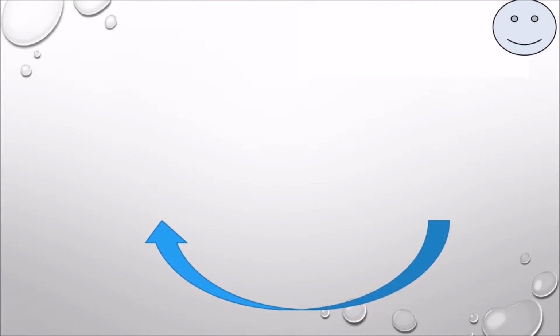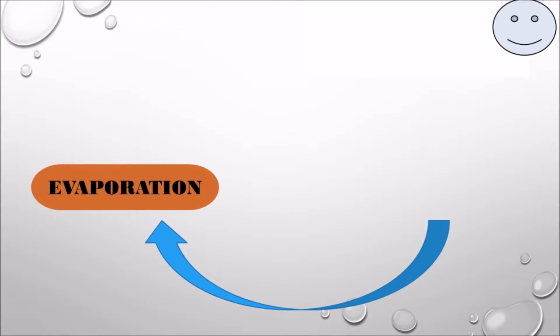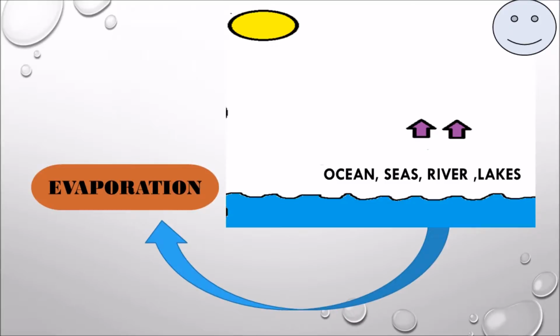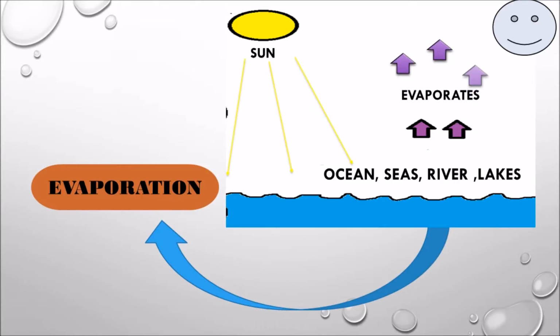Let's begin with the evaporation. Most of the water vapor came from oceans, seas, rivers, and lakes. So what is water vapor? How did it happen? When the liquid state transforms into the gaseous state, or the water vapor, it happens when the sun hits the water surface of the earth. If the molecules of the water attain sufficient heat energy, they eject themselves from the water surface and they start to evaporate.